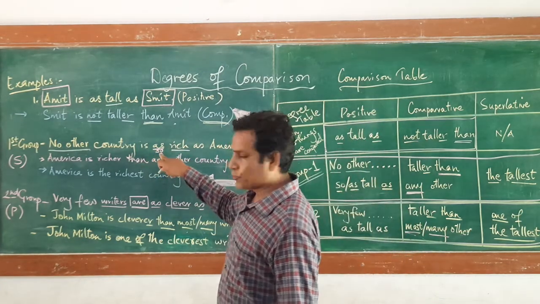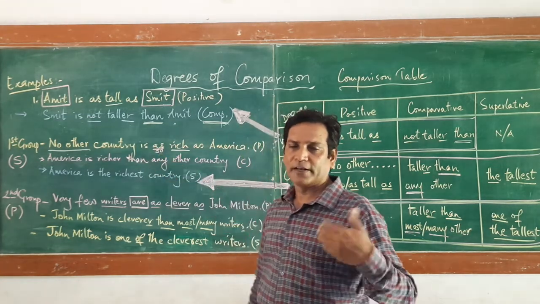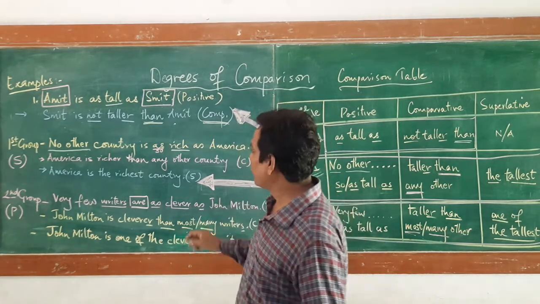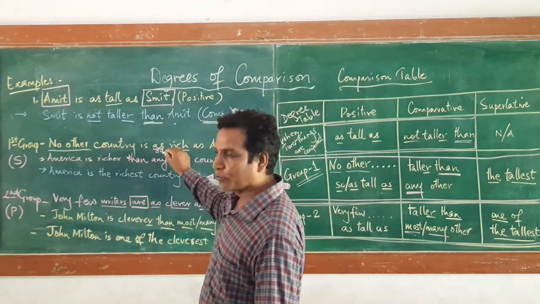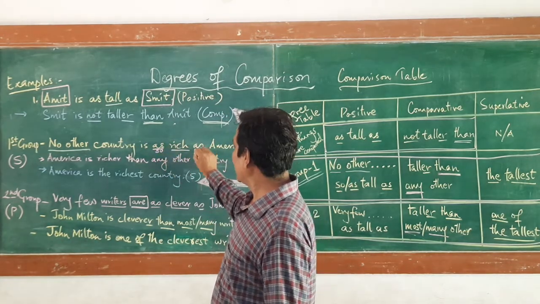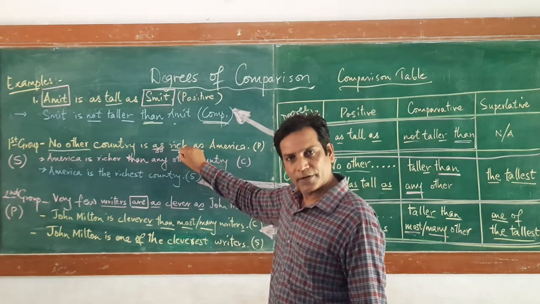In some grammar books it is given as so, also, as well as. So it's up to you what you want to do. You write as or so. The second one will remain as it is, as. In the center it will be which.